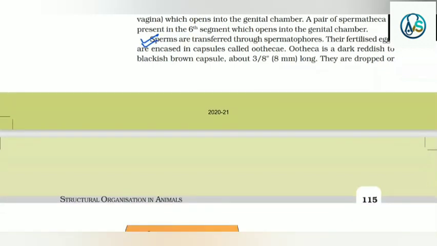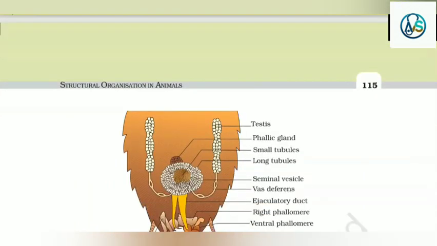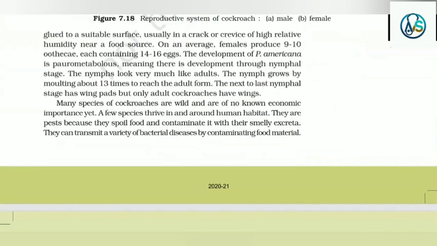Ootheca is a dark reddish to blackish brown capsule, about 8 mm long. They are dropped or glued to a suitable surface, usually in a crack or crevice of higher relative humidity near a food source. On average, a female produces 9 to 10 ootheca, each containing 14 to 16 eggs.